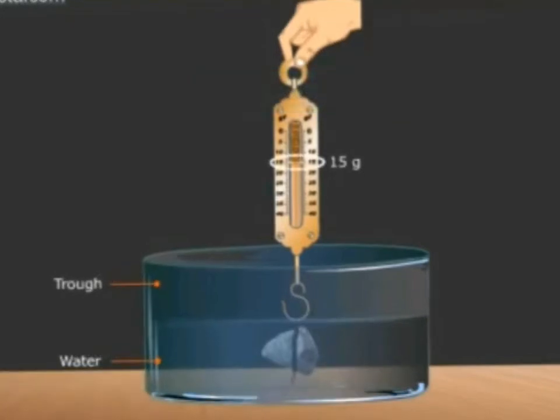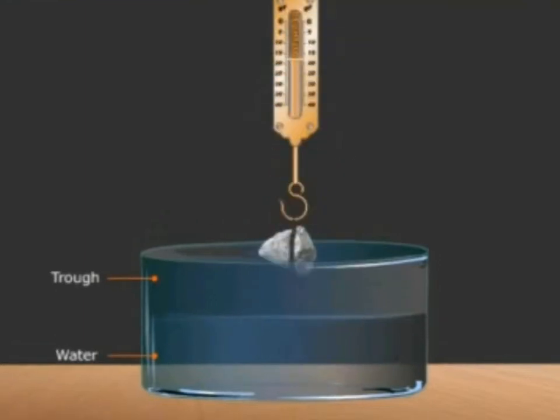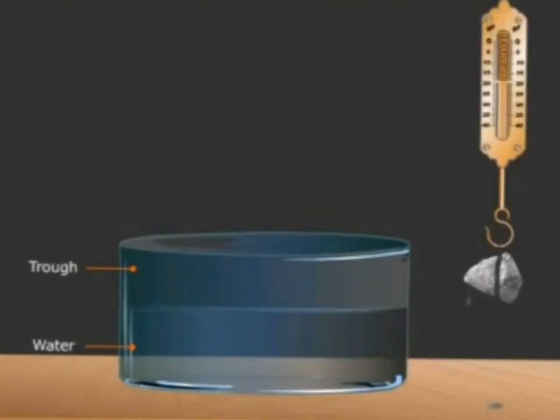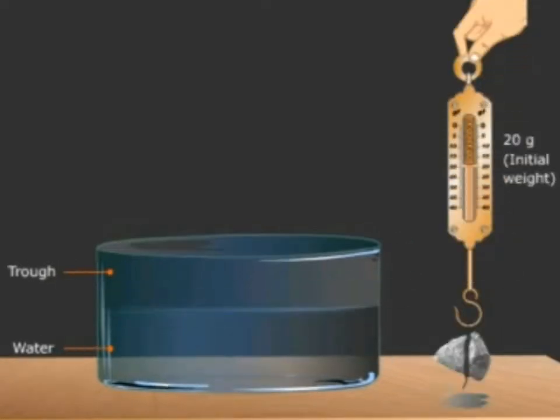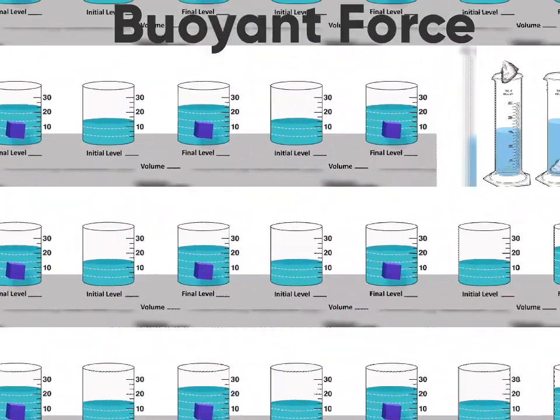Now again, slowly remove the brick from the container. We observe that now the spring balance reading is increasing again and coming back to the original weight. This shows that any object, when it is immersed partially or fully inside the water, experiences an upward force that is called the buoyant force.